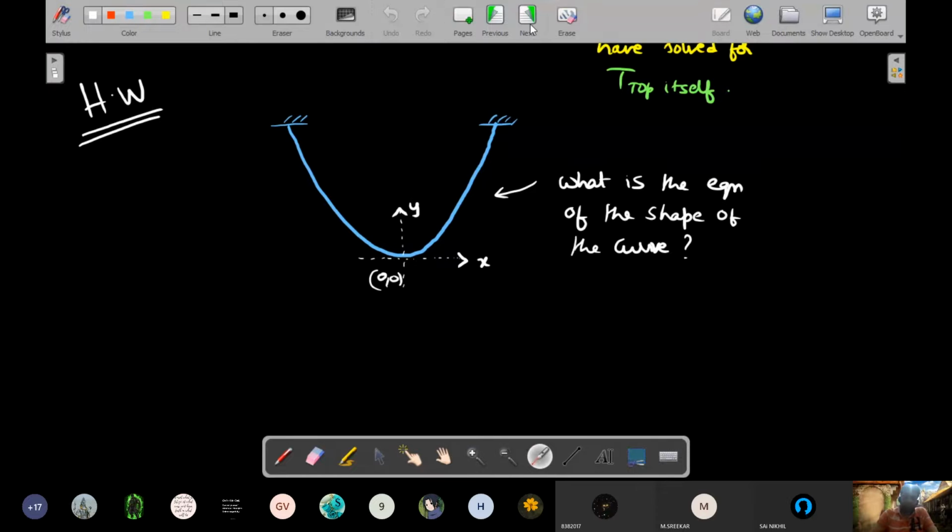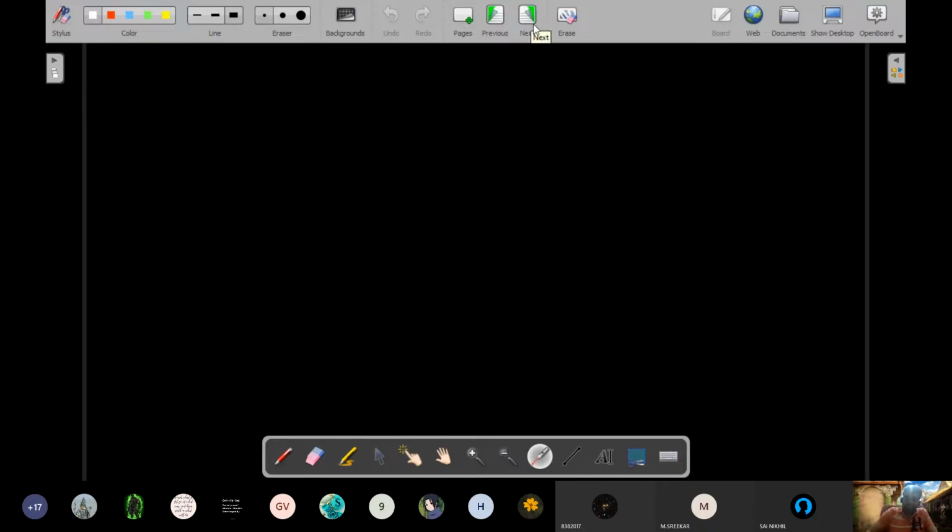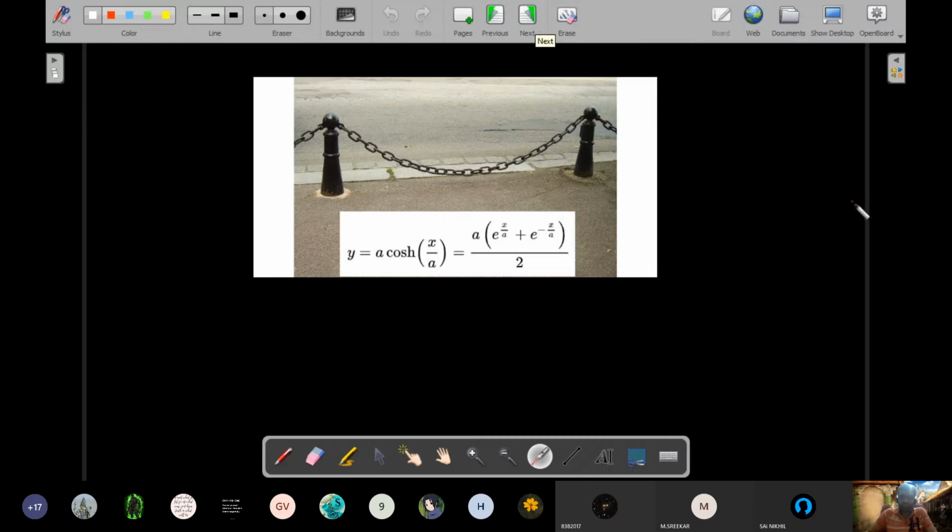When you do that, some of the students were insisting I give the answer so that they can match it with their working. So this is the answer. If you take the bottom as the origin, you could see the parameter A there. Those who have already done it, try